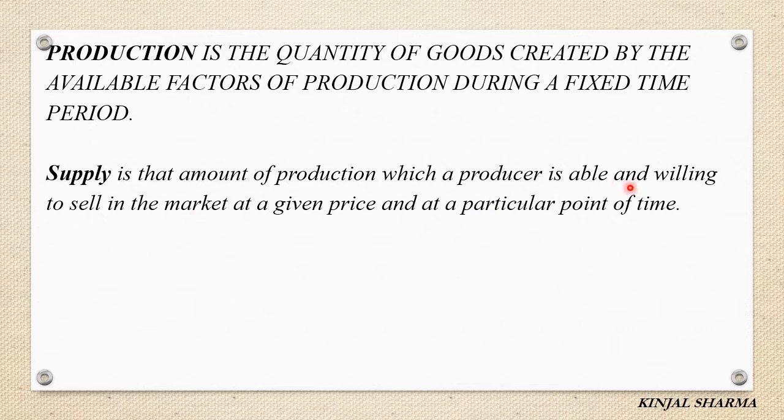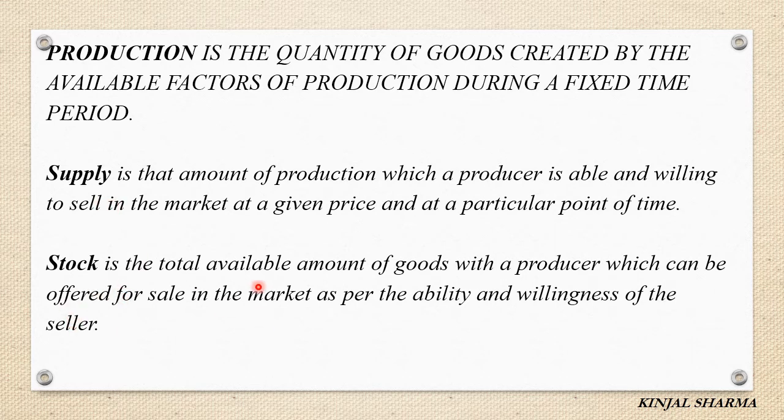Willing to sell: the total amount of goods available with the producer, and from that, whatever amount of goods he is supplying in the market for selling, that particular amount can be termed as supply.